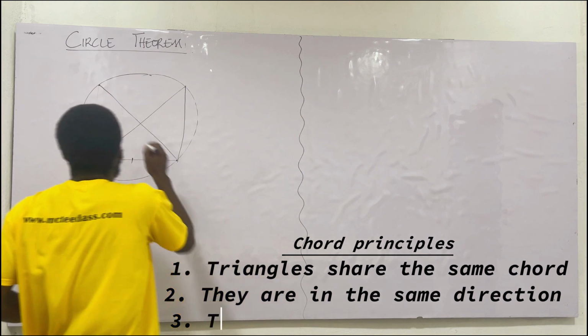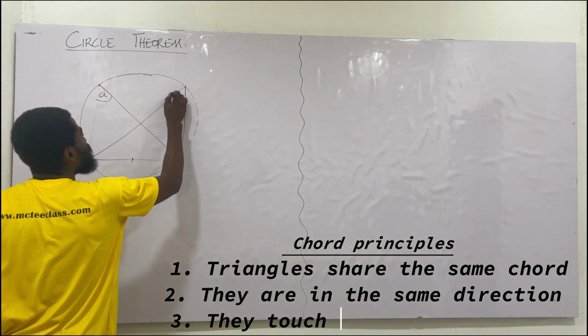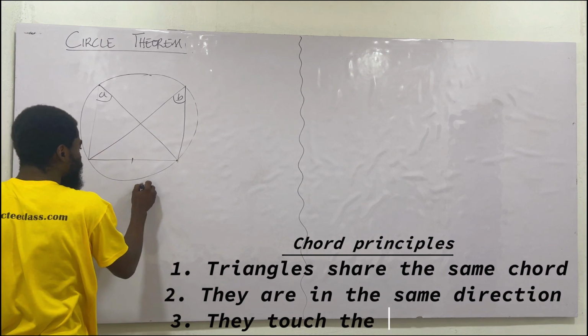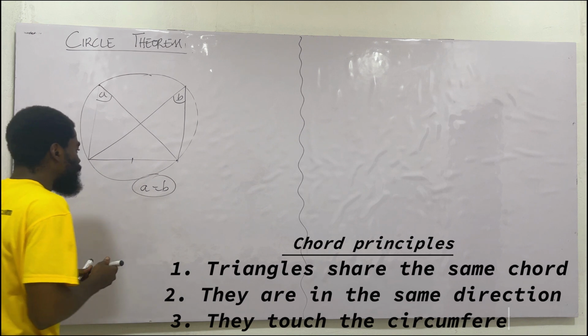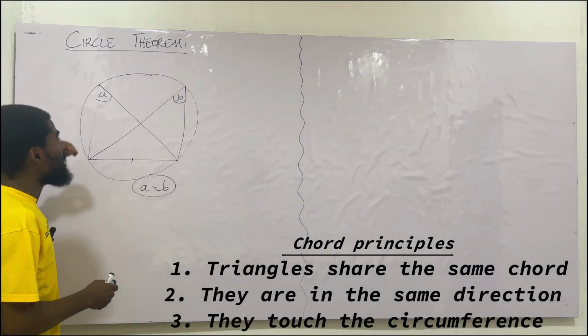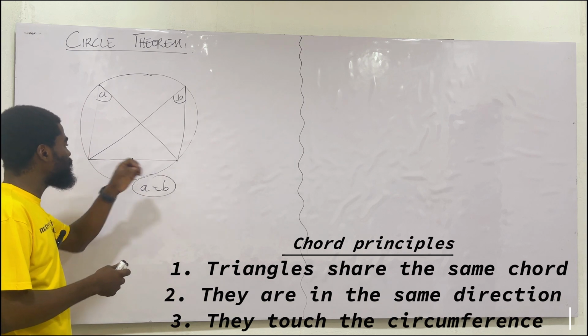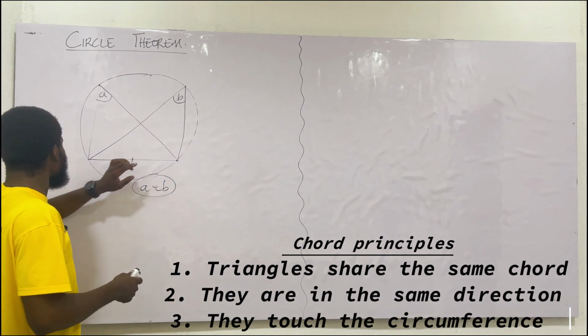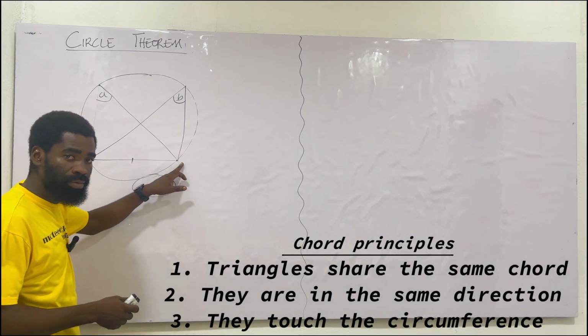What's the property? That the angle here is equal to the angle there. So that means that if here is A and that's B, then A must be equal to B. Let's take this again. Let's gradually take this and understand. I'm saying that in circle theorems, the first thing I'm calling here is the chord principle. What's the chord principle? There's a chord. What's a chord? A line drawn from one point of the circumference to the other point of the circumference. Good.